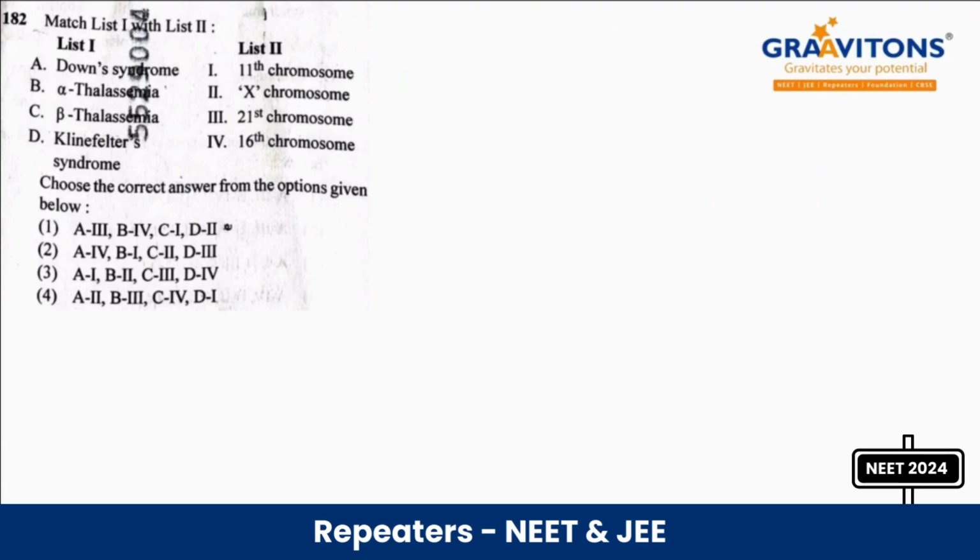The next question 182, again a match the following question, right? Disorders, it is from the Principles of Inheritance and Variation chapter. Down syndrome, it is trisomy 21. Alpha thalassemia should be chromosome number 16, beta thalassemia chromosome number 11. Then Klinefelter syndrome, XXY will come, isn't it? So the answer is A3, B4, C1, D2. This is the answer, right?